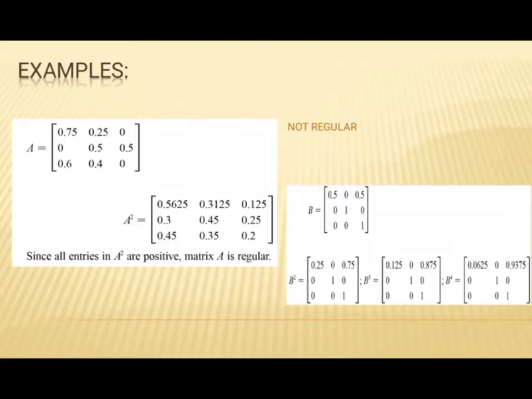Examples are: first one is regular, since all entries in A squared are positive, so matrix A is regular. And the other is not regular. These are the two examples, regular and not regular.